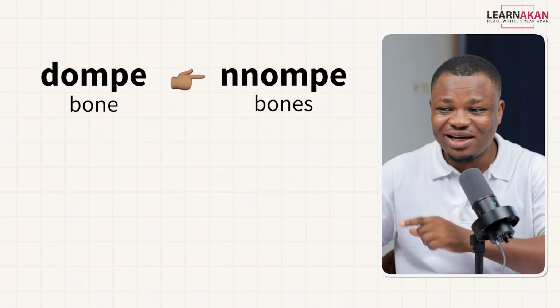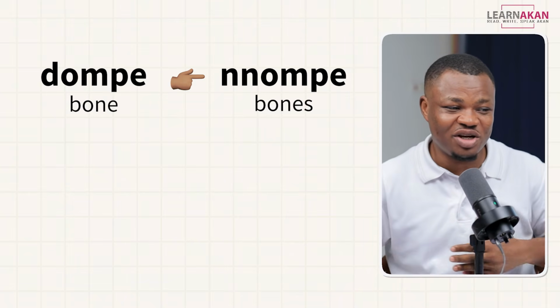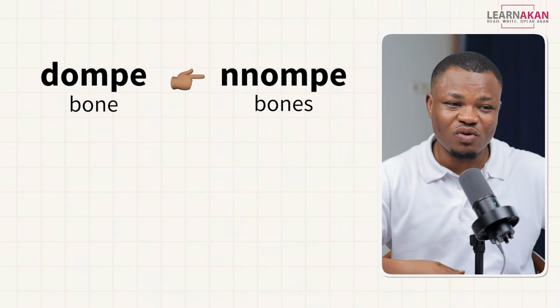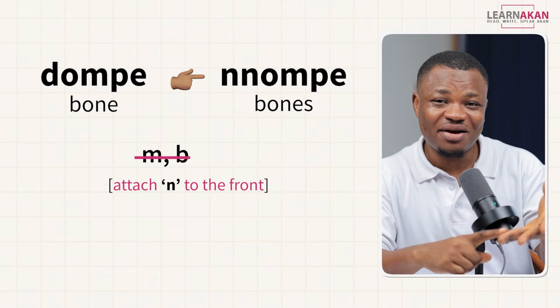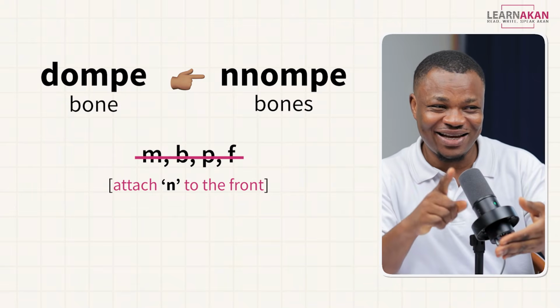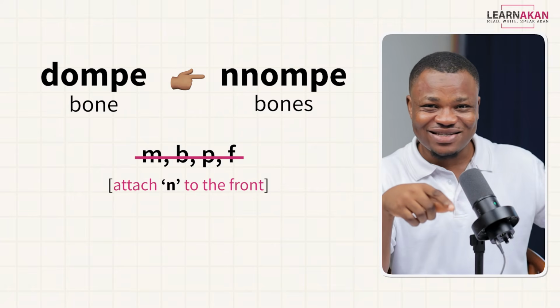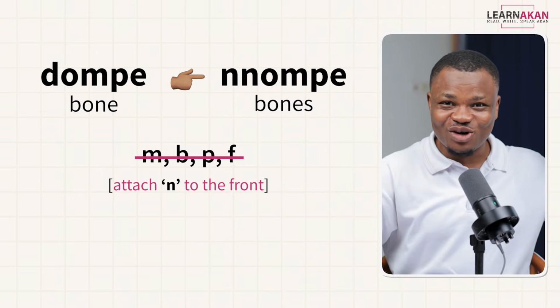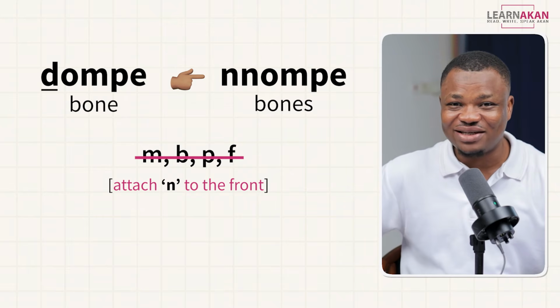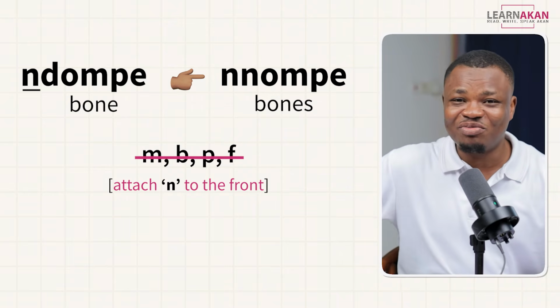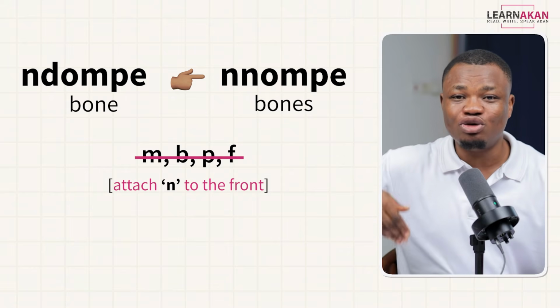So as you can see, it is following the plural noun formation for Twi words whose first consonant is neither b, p, nor f. Again, if you haven't taken the lessons in the series yet, there's a link to the whole playlist up here. So because this starts with a d, its plural is formed by bringing n before that, and then we have ndompe.